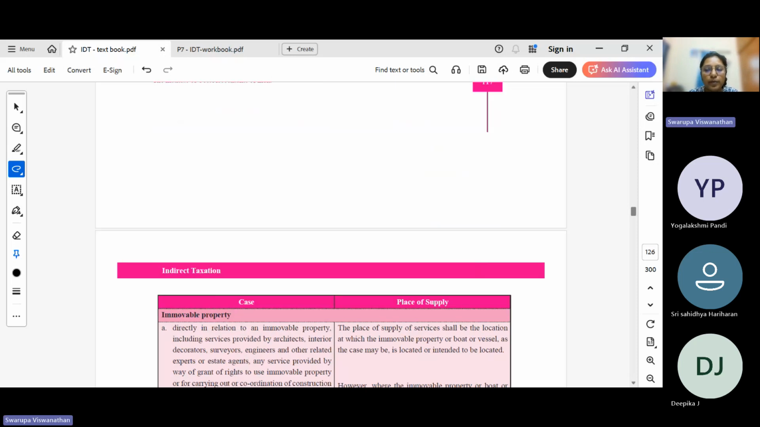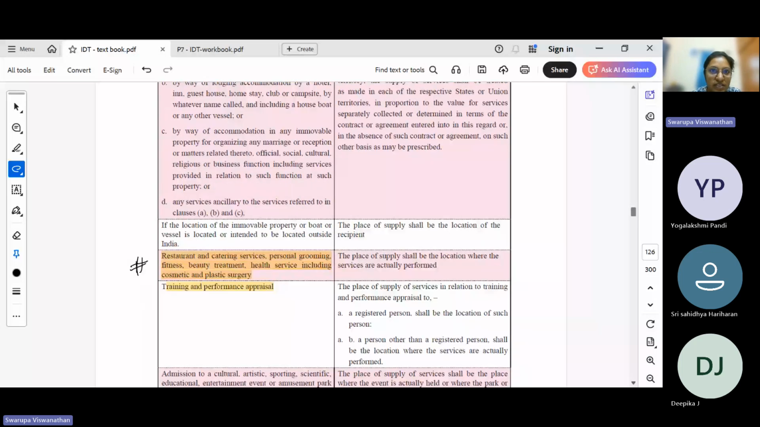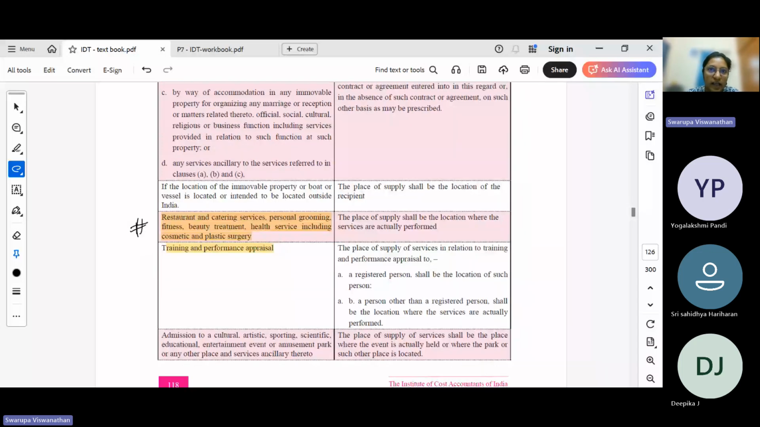In case of immovable property, like restaurant service, if you want to avail a restaurant service, you have to go to the state where the restaurant is. Correct? If somebody wants to have an idli from Saravanan Bhavan in Chennai, you have to visit Chennai and go to the Saravanan Bhavan restaurant and have that idli. So the consumption happens in the same state. So we can say that the place of supply is the location where the services are actually being performed.